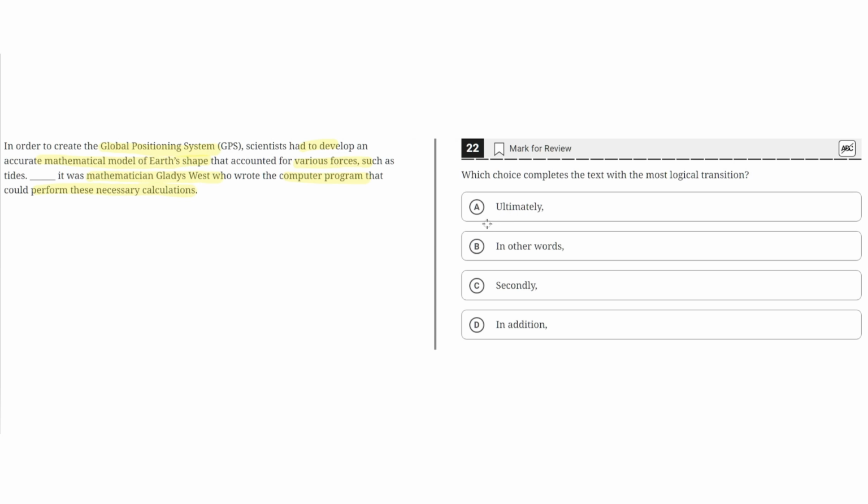B, in other words. This is incorrect because in other words emphasizes or highlights a restatement or rephrasement of what was said previously, but this is not the case because the second sentence introduces new information, specifically on how the mathematician Gladys West wrote the computer programs that could perform the necessary calculations to help develop the mathematical model of the Earth's shape. Therefore, in other words, does not properly fit in this context, so B is incorrect.